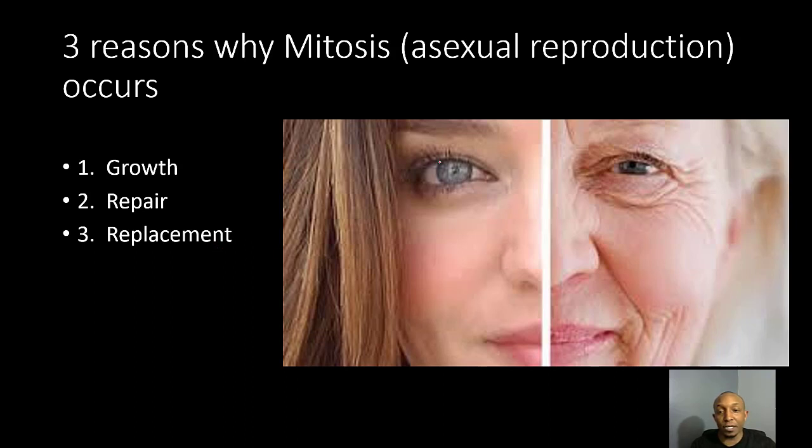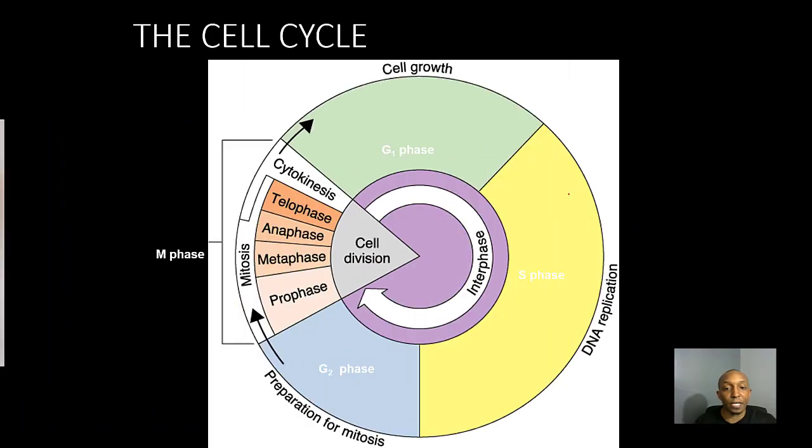So we take a look at this. As we're younger, our body replaces and repairs those cells, and they continue to happen at a rapid rate when we're younger. But then as we get older, the process of mitosis begins to slow down. And so instead of those new cells getting replaced rapidly and quickly, they start to get replaced at a much slower rate.